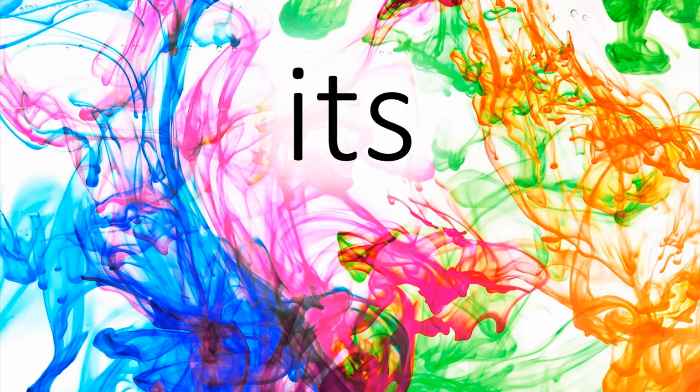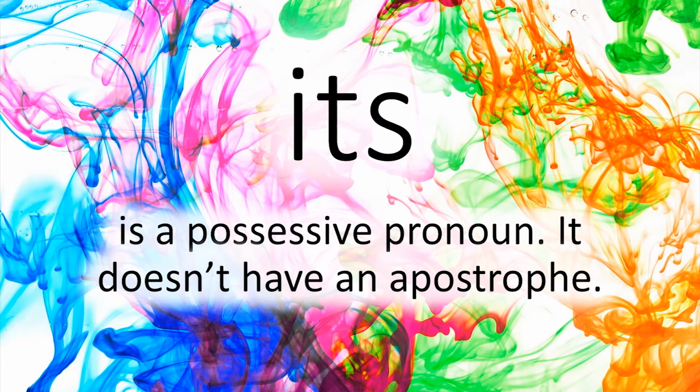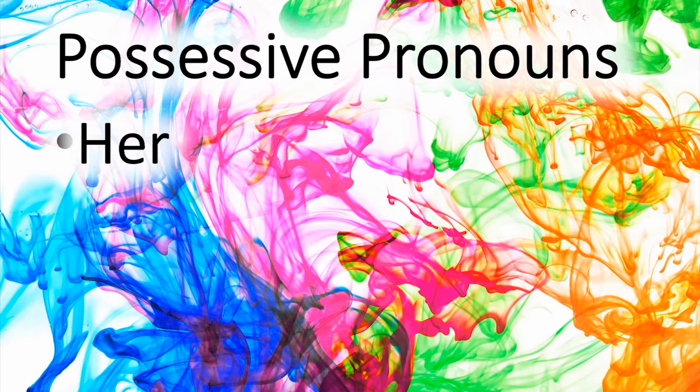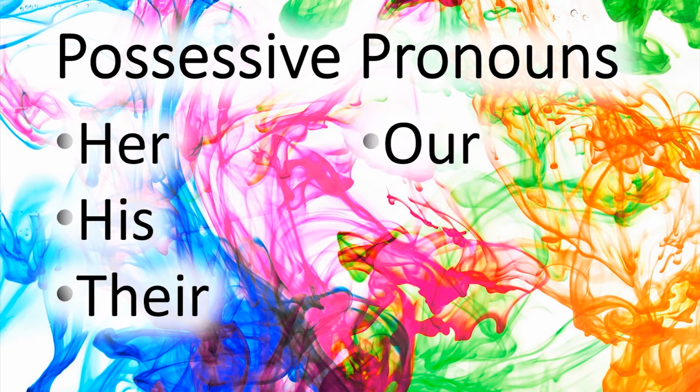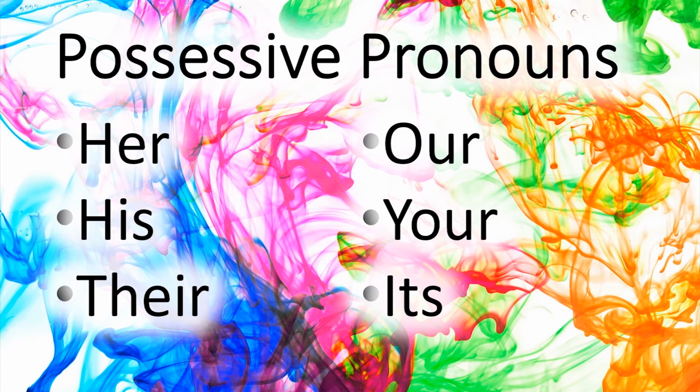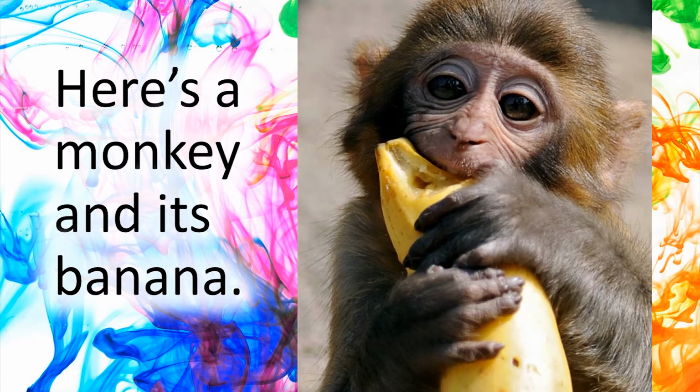Let's look at its versus it's. The first is a possessive pronoun. It doesn't have an apostrophe. Other possessive pronouns include her, his, their, our, your. You get it, right? Any apostrophes in those words? Nope. So when it is a possessive pronoun, as in, here's a monkey and its banana, it doesn't have an apostrophe. So what about it's?